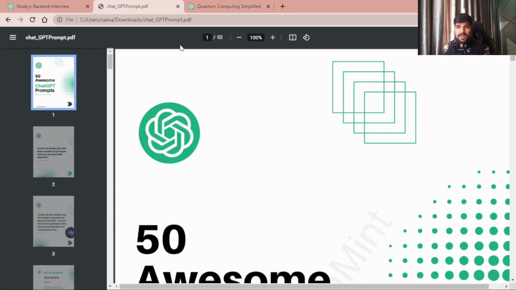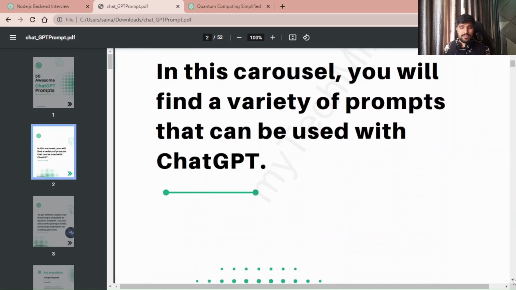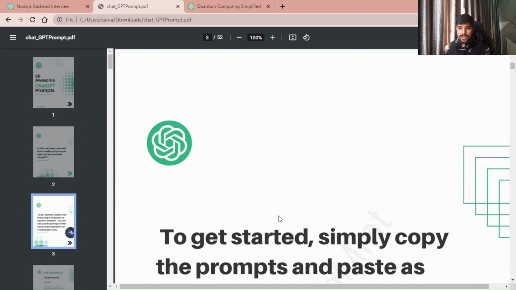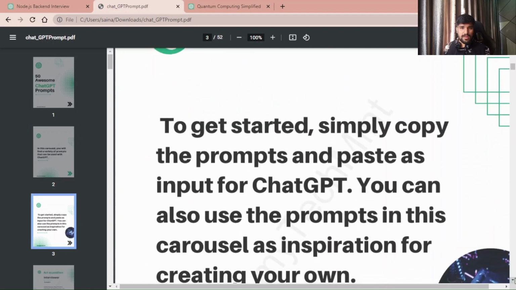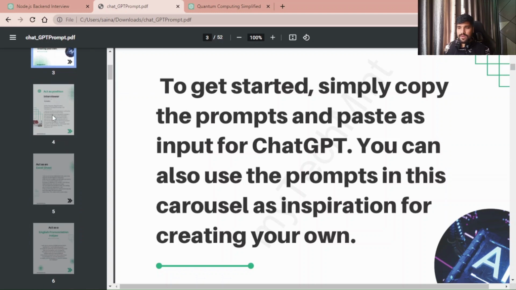Again, there are prompts people have already developed. Now if I want to show you, see the very nice prompts people have developed as per the domain. So to get started, simply copy the prompts and paste as input for ChatGPT.